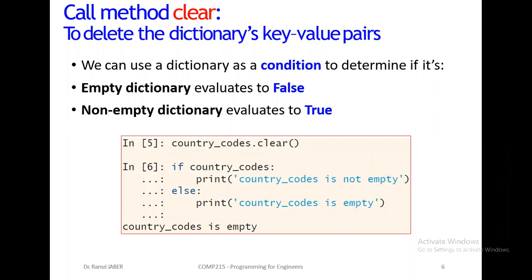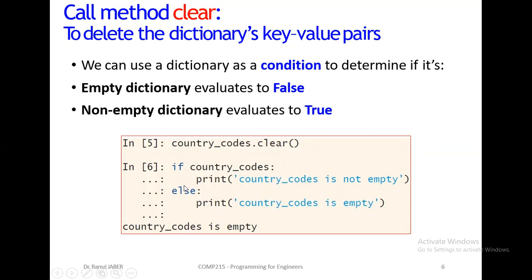So if we put the dictionary country_codes in the condition, like if country_codes, if it's empty it means false, if it's not empty it will be true. So for this code, if country_codes: print country codes is not empty, else print country codes is empty. Because we cleared the dictionary, it is empty, so the condition will be false.